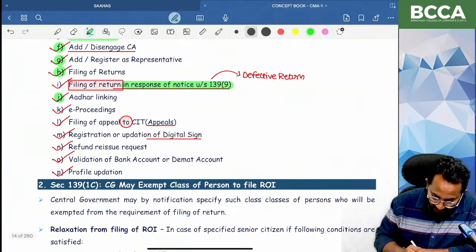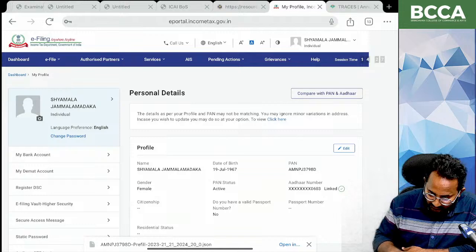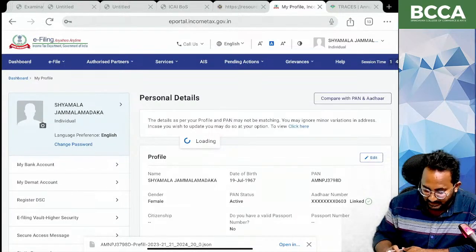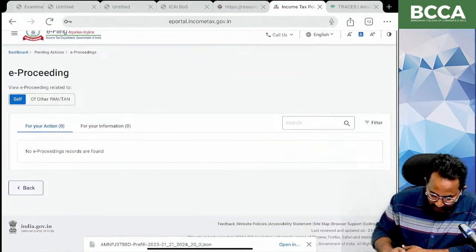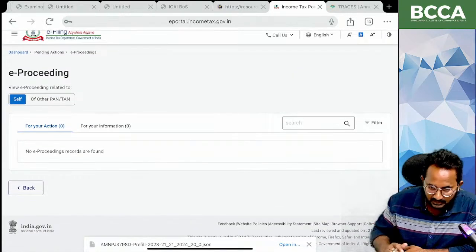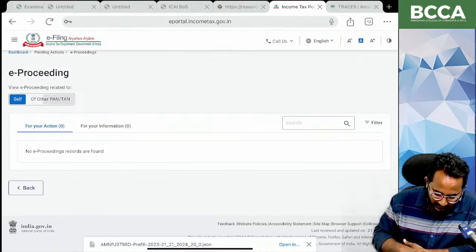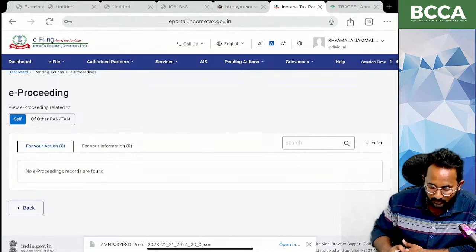Yes, ma'am. Aadhaar is already linked. That's why we don't want to create the linkage. Next, e-proceedings. You can check it as an option in the pending actions column. You haven't got any e-proceedings. E-proceedings means if you have received any notices relating to earlier years' returns of income, you can give your replies here. But in this case, our client has not received any e-proceedings related notices.